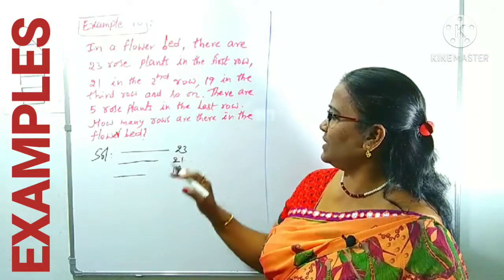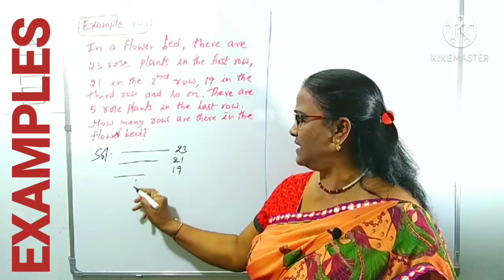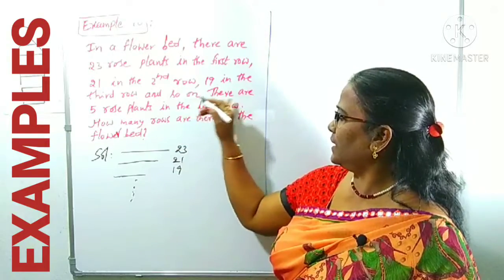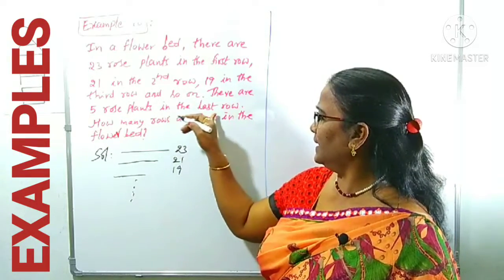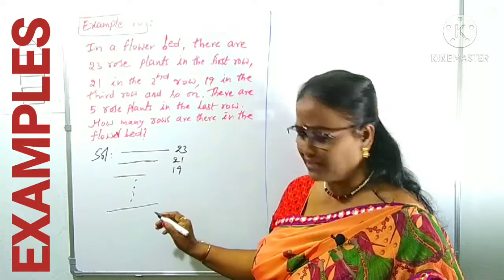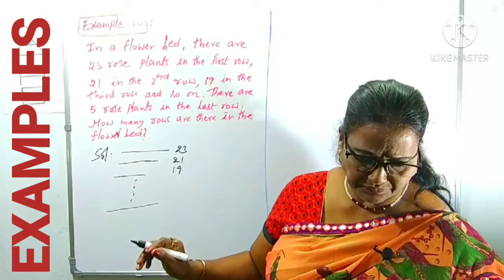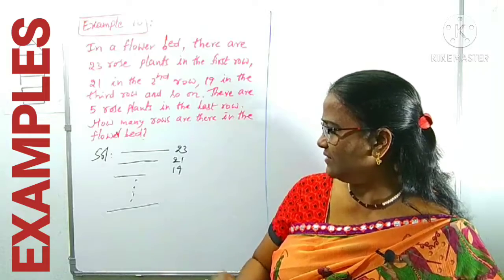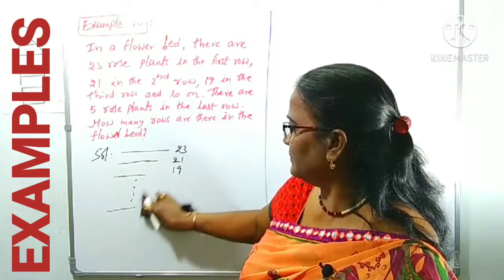Next, and so on, like that. And so on. There are 5 rose plants in the last row. Somewhere there is a last row. Here how many rose plants are there? Only 5 rose plants are there.